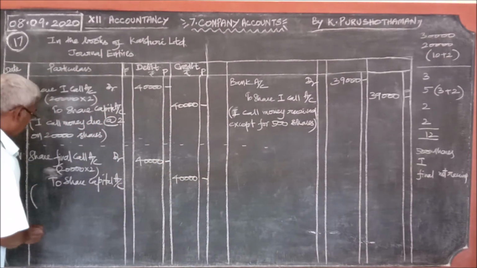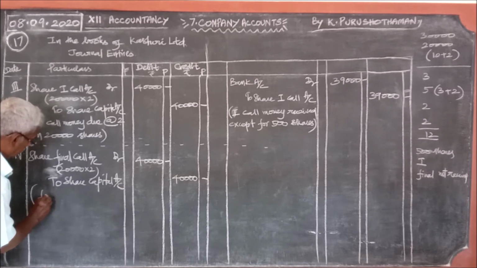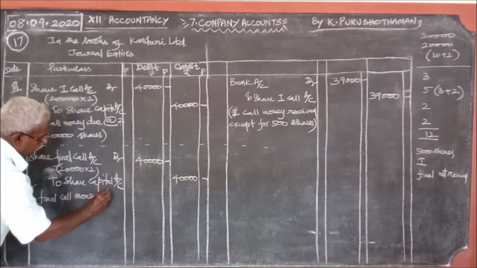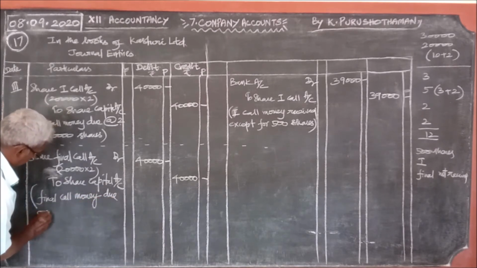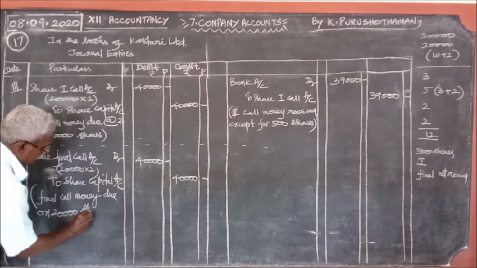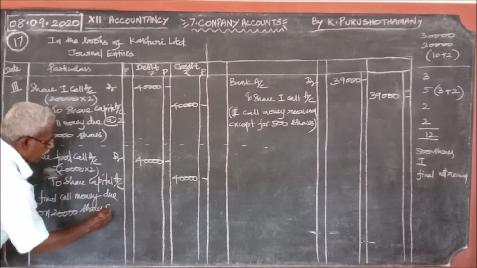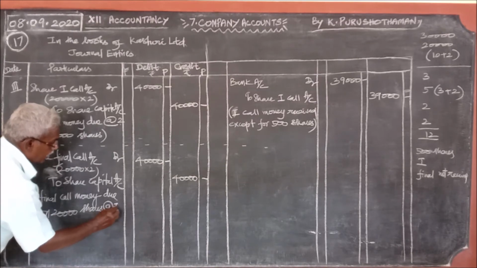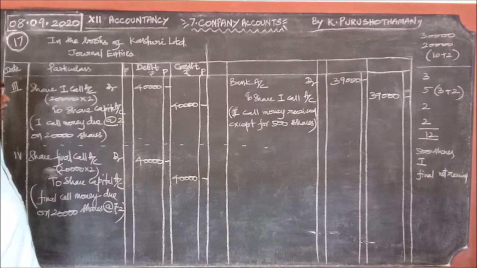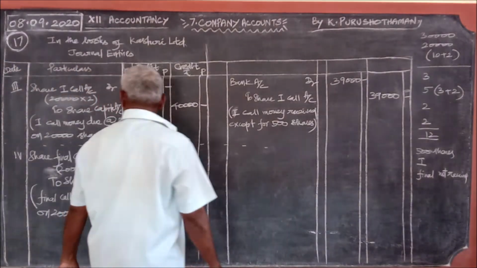Narration: final call money due on 20,000 shares at the rate of rupees 2. So it is due. Now the bank is receiving the money.